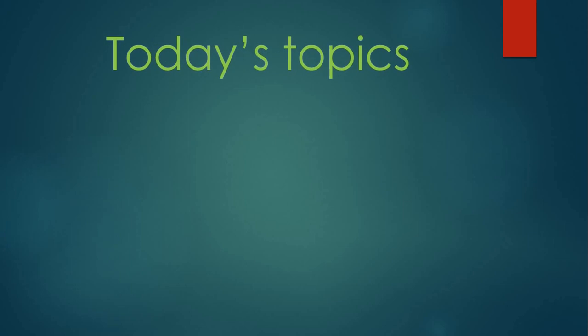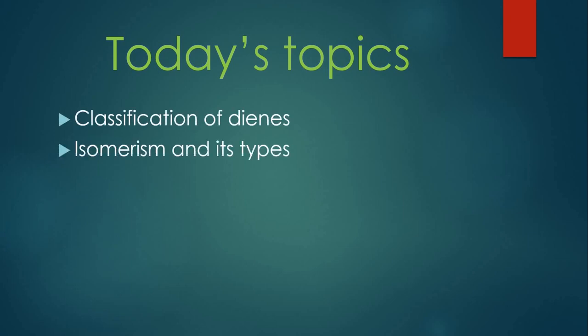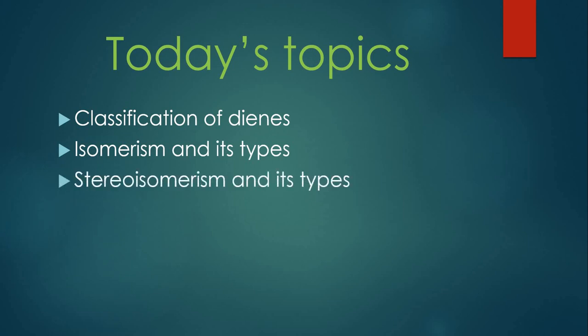In today's lecture, we will be discussing some important topics that were left in between after the topic of alkenes. We are going to study them in detail. We will be studying the classification of dienes, and isomerism and its types will be discussed. Stereoisomerism and its types will also be discussed, and among them optical isomerism will be discussed today.